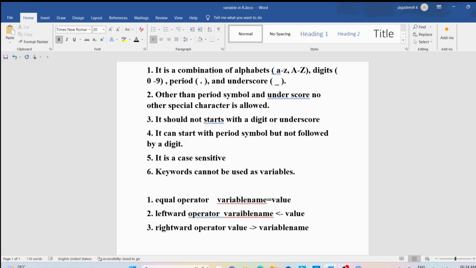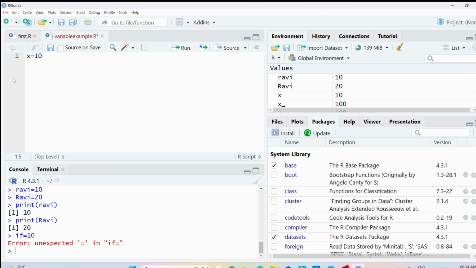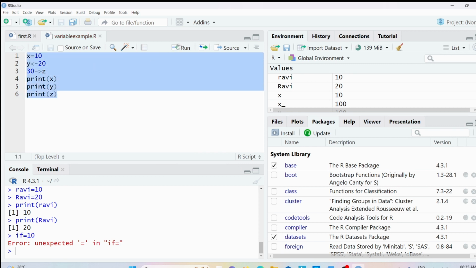Let me discuss all this practically with an example. Let me provide x is equal to 10. So for the variable x, I have assigned the value 10 using the equal operator. Let me take the variable y and then use the leftward operator and assign the value 20. To the variable z, I want to assign the value 30 using the rightward operator. So first I need to provide the value 30 and then the variable z. If I write print x, print y and then print z, you will get the output as 10, 20, 30. If you want to verify, let me save this code and run it for you.